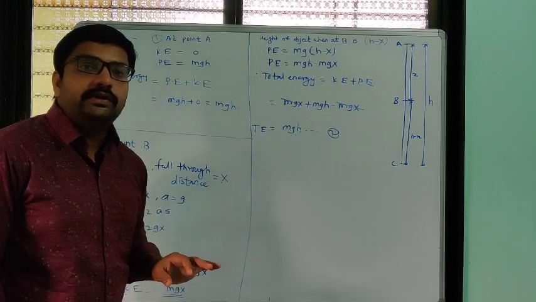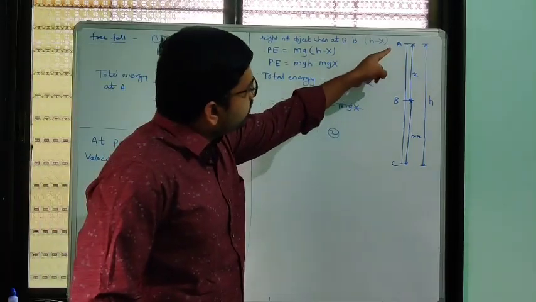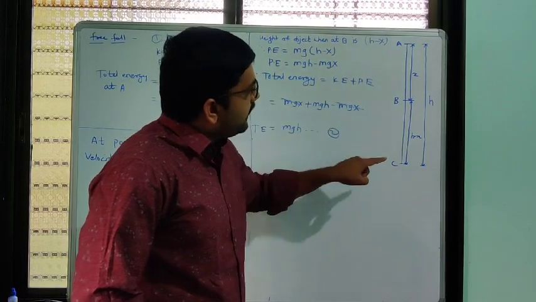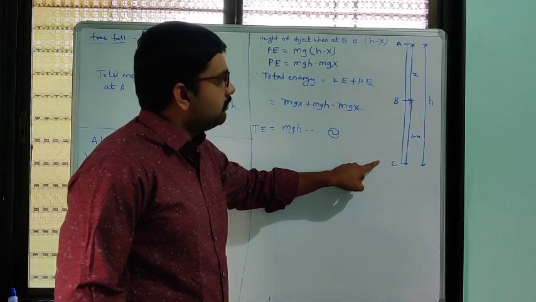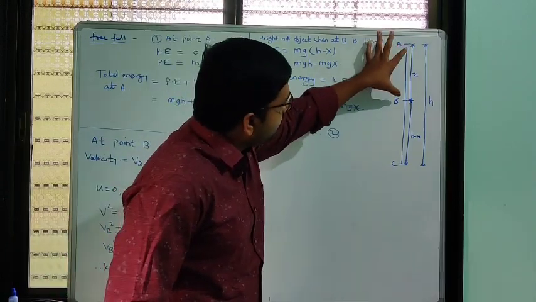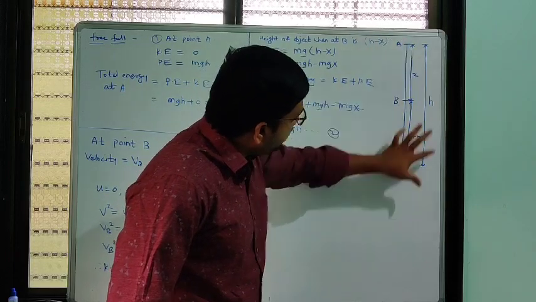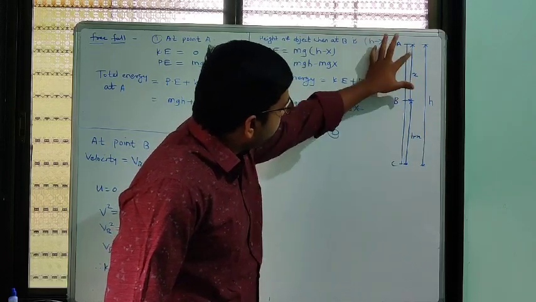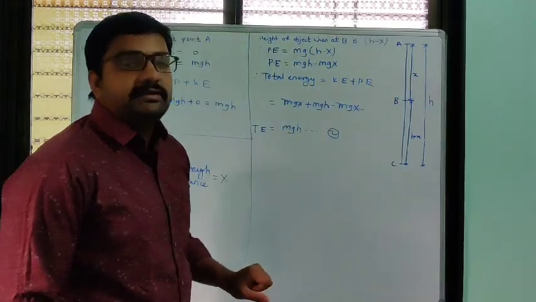Now here we consider a case where an object is at A and it freely falls towards the ground. C is a point on the ground, and B is a middle point. The distance between A and B is x, and the total height from the ground, the distance C to A, is h. So the distance BC is h minus x.